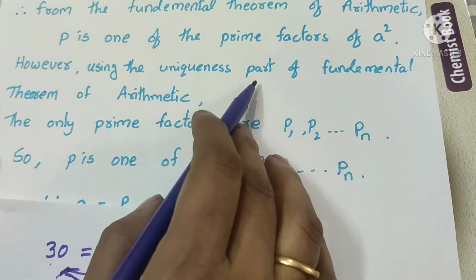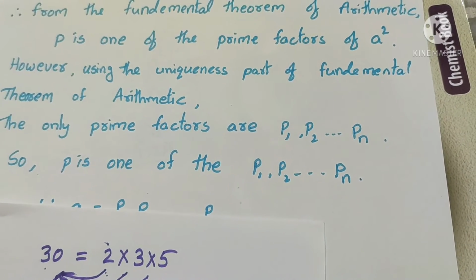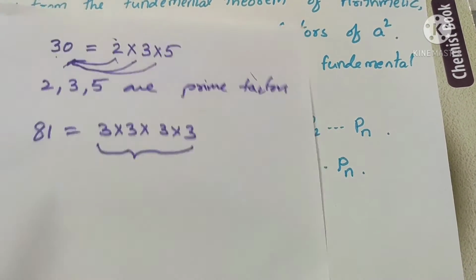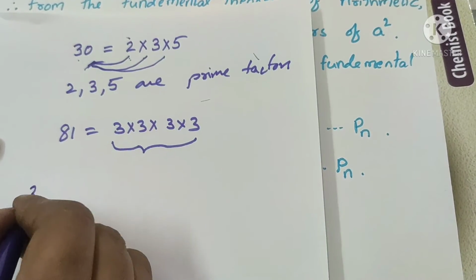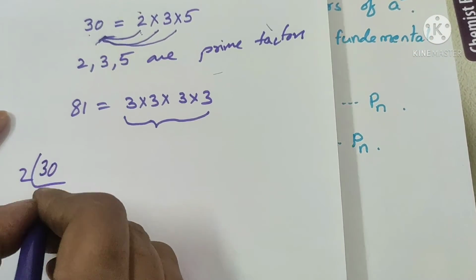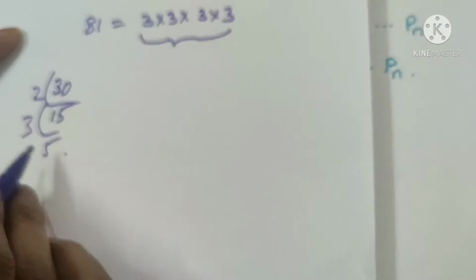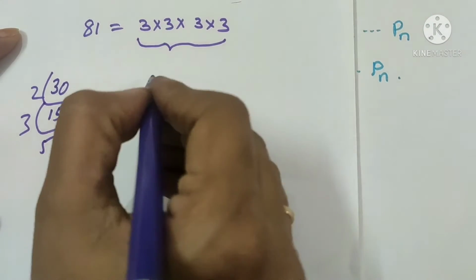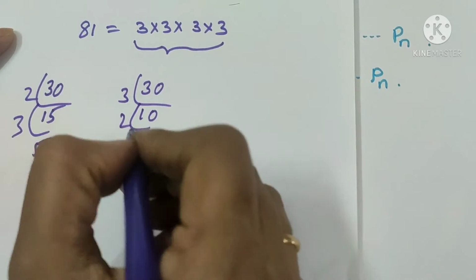However, we use the uniqueness part of the fundamental theorem of arithmetic. What is the uniqueness part? See here, if you take the prime factorization of 30, how will you do it? Like this, right? What prime factors are you getting? 2 into 3 into 5. Let me do it in another way. Suppose I start like this.